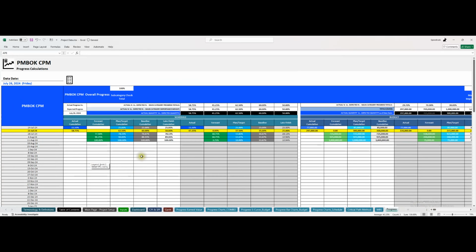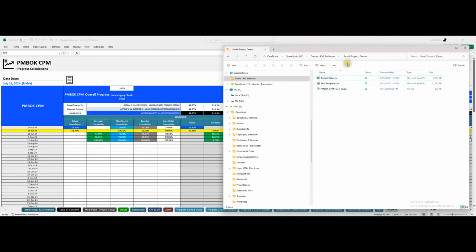Now, what I do recommend is that when you're done with this, you save and you go to your project file where you have all of this information, right? And you can rename the folder. And if you remember from the first video, don't rename the files because these talk to each other and the formulas are connected to all of that. But what you can do is rename the folder itself.